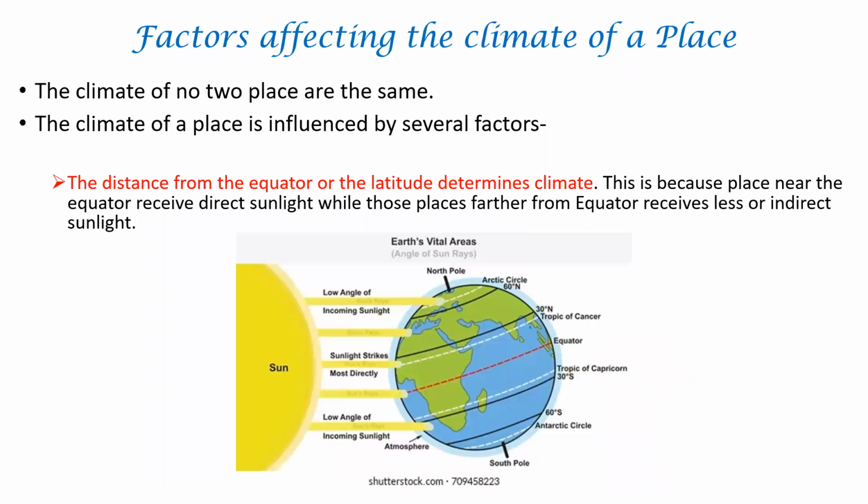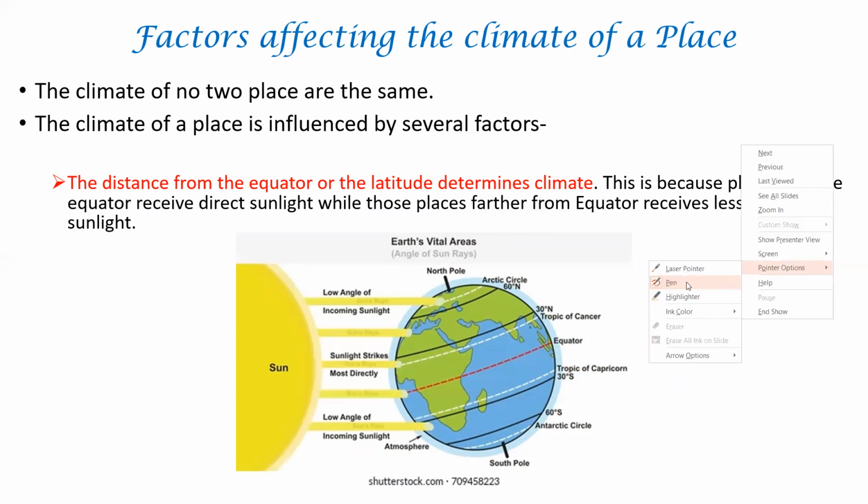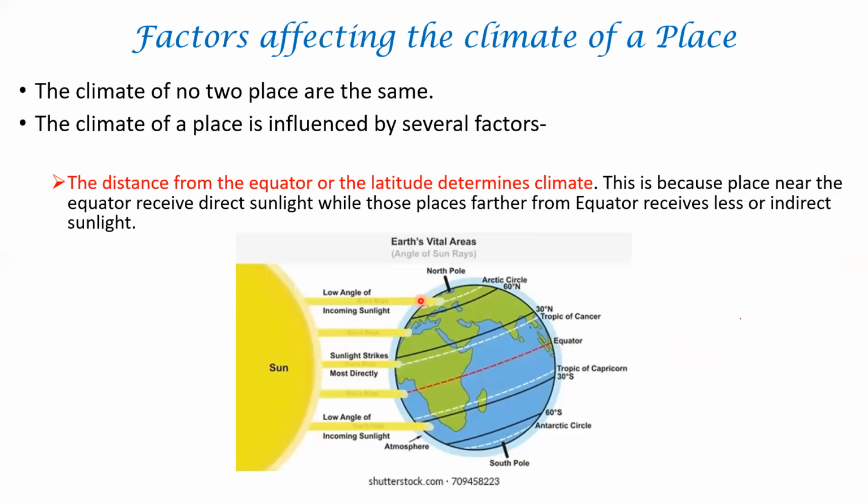One reason is that whichever places are far from the equator are colder. The places which are near to the equator receive more sunlight and that's why they are hot. And the places which are far from the equator receive less sunlight and that's why they are cold.